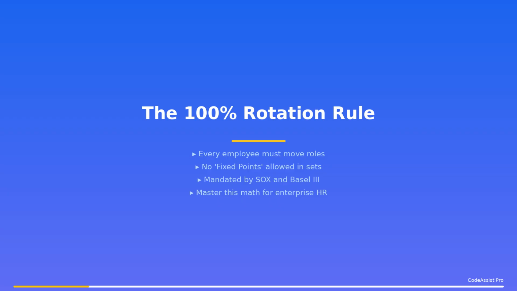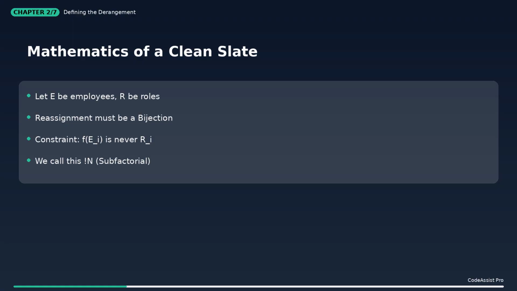In formal terms, a job reassignment must be a bijection where no element maps to itself. If Alice is in accounts payable, she cannot stay there. In combinatorics, we call this a derangement. But wait, how many ways can we actually do this for a small team?